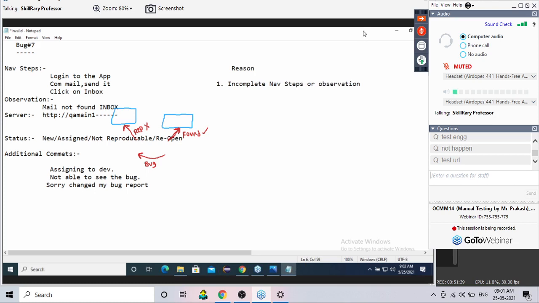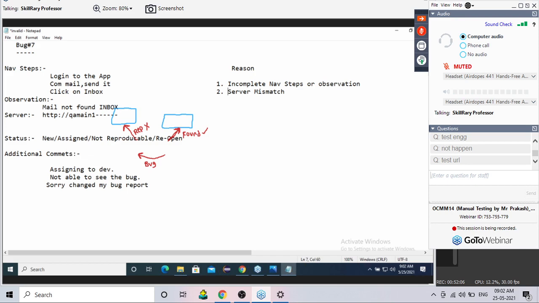What is the second reason? Can I say server mismatch? Server mismatch means the test engineer found the bug in one server and the developer is trying to reproduce the bug in another server.